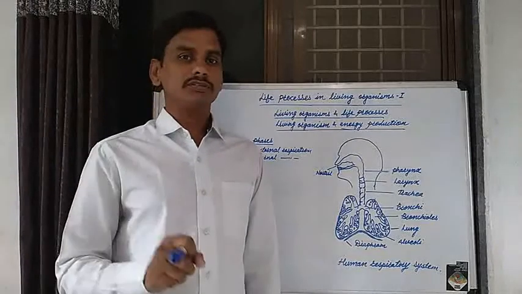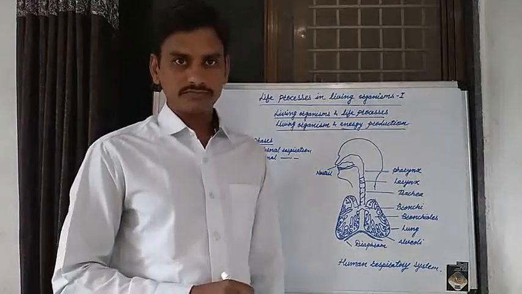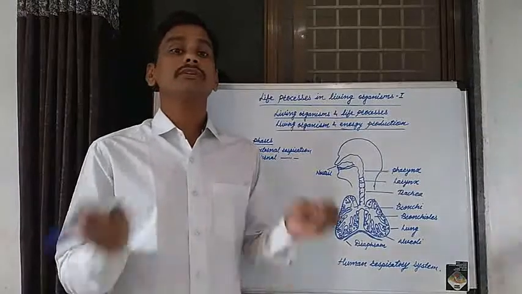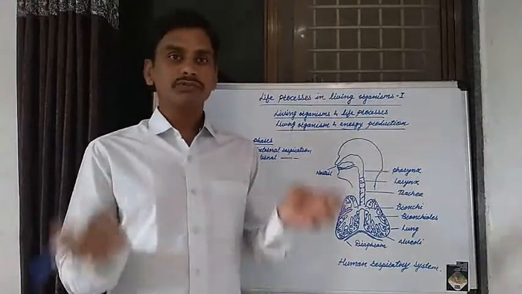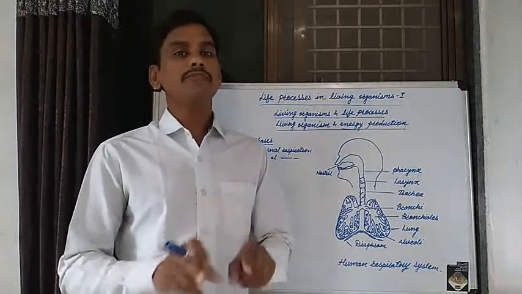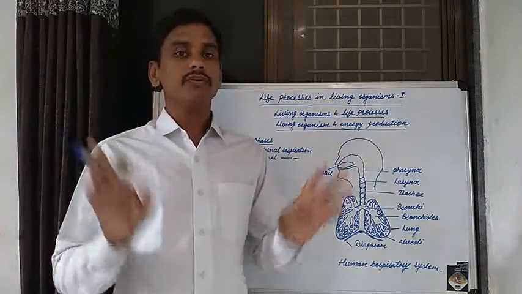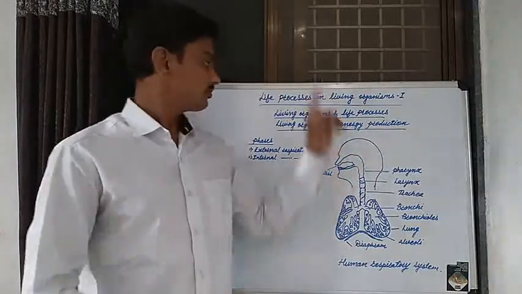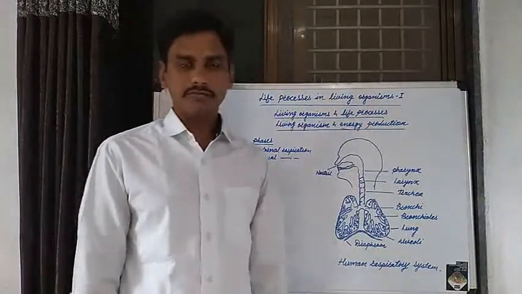The male reproductive system and female reproductive system, and how sexual reproduction occurs in plants and in human beings. That is a most important life process in different living organisms. That is known as life process in living organisms part 2.